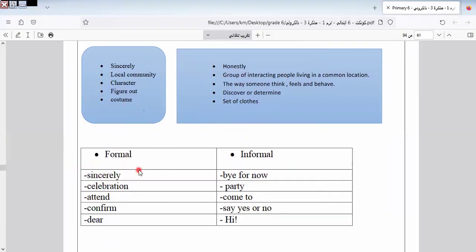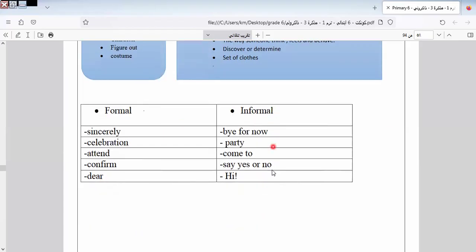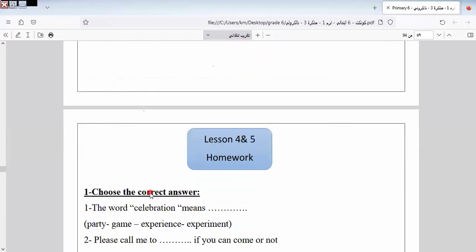Here is formal and informal. Sincerely, when writing an email or writing a blog or anything, you can write an email. So here sincerely is a formal way of writing. Bye for now, this is informal. Celebration, party. Attend, come to. Confirm, say yes or no. Dear, and say hi. This is informal and this is formal. Okay, the ways of writing.